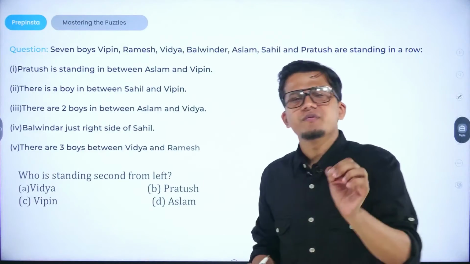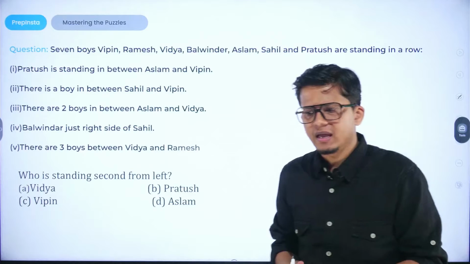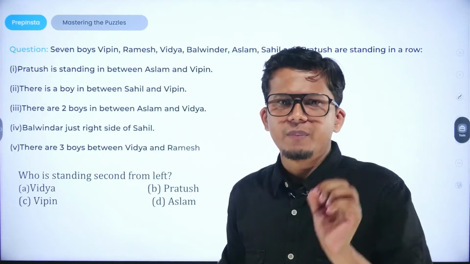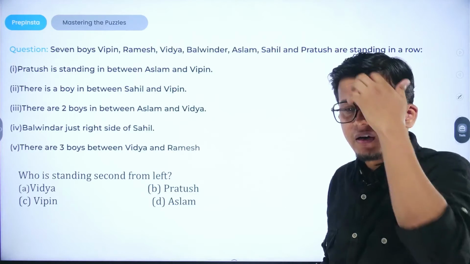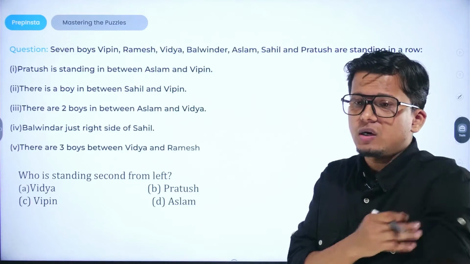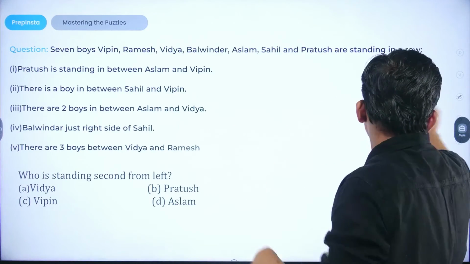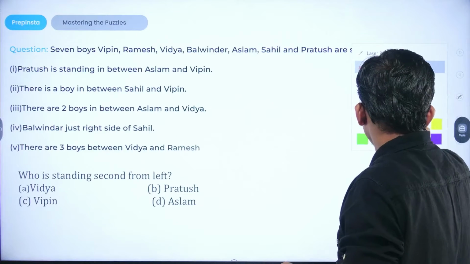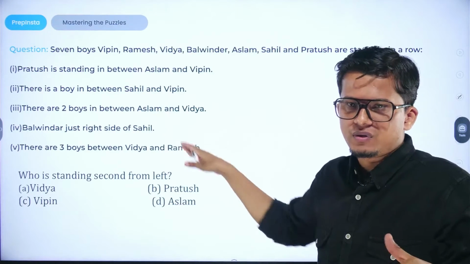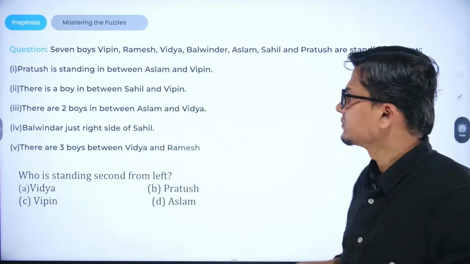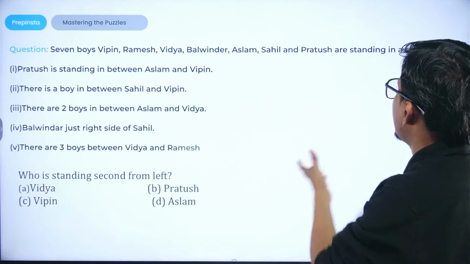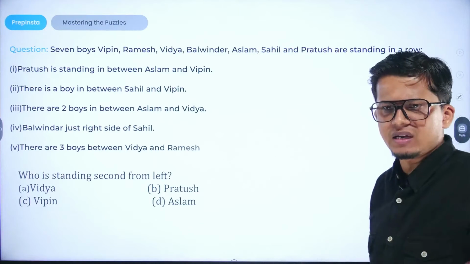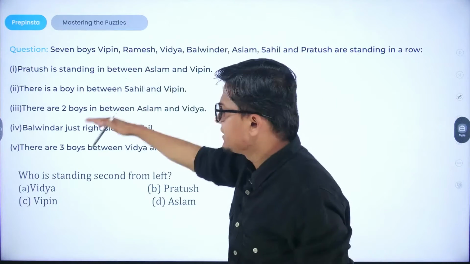So just to make you familiar with the topic, what I did is I have taken up two of the important questions from this particular chapter, so that you get a better picture of what variety of questions are being asked and how to solve these kinds of questions in actual assessments. So, 7 boys, Vipin, Ramesh, Vidya, Balvinder, Aslam, Sahil and Pratyush are standing in a row. We are given the conditions. These all are different conditions.